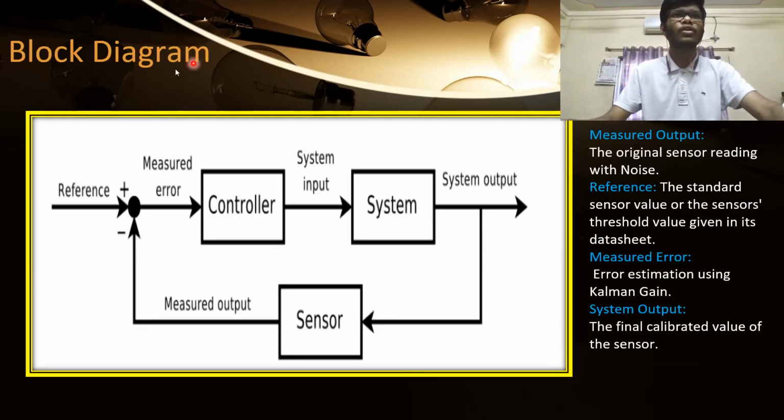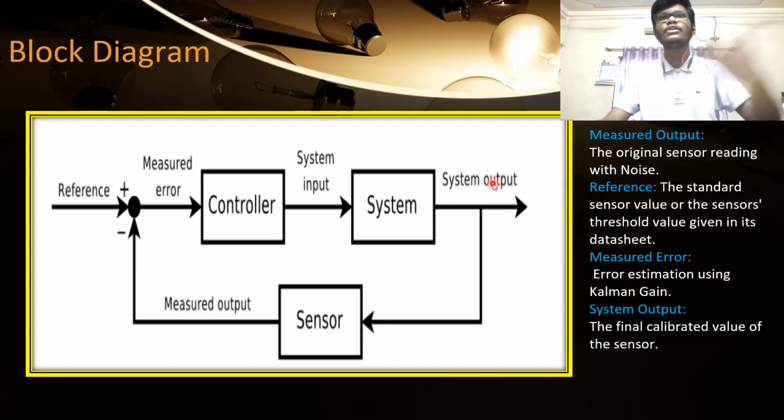Coming to the block diagram, this is the main block diagram of a Kalman filter. Reference is the standard value of a sensor, and we can treat it as a threshold value as well. The measured value is the Kalman filter gain, which is calculated in each and every iteration, and the system output is the final value of the sensor after reducing the noise.